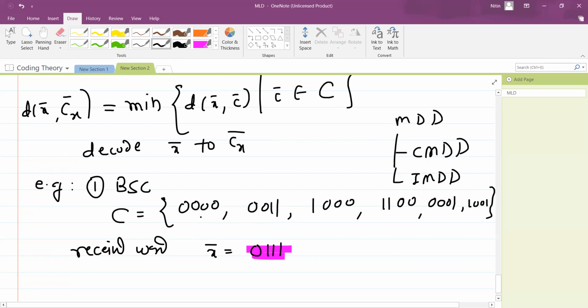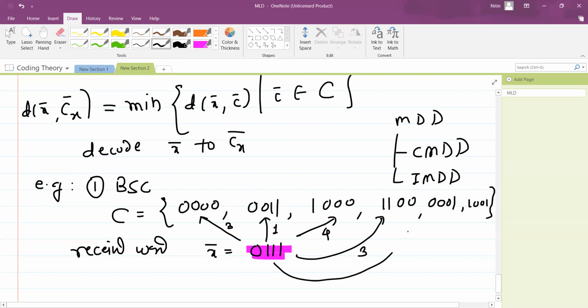Now you can just see the distance between this and this is how much. I think the distance is 3. Now the distance between this and this: the first place is the same, only the second is different, so the distance is 1. Now the distance between this and this: all places are different, so the distance is 4. What is the distance between this and this? The first place is different, the second place is the same, I think the distance is 3.